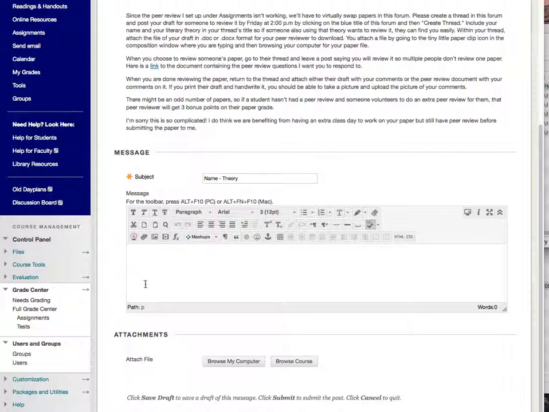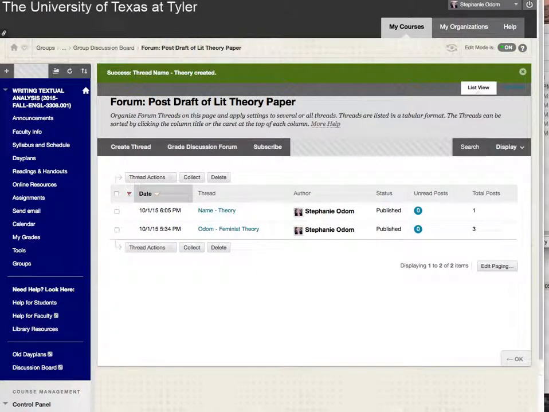You have two options for attaching a file. You can either do this, that's what I mentioned, that's what I do when I insert files, but this is easier. Go to Browse My Computer. Look through your computer, attach it, and then it will be in this post. Okay, so I'm going to submit that. So that's what you do to upload your paper. That's the first step. That's due by Friday for section 2 or Tuesday for section 1.